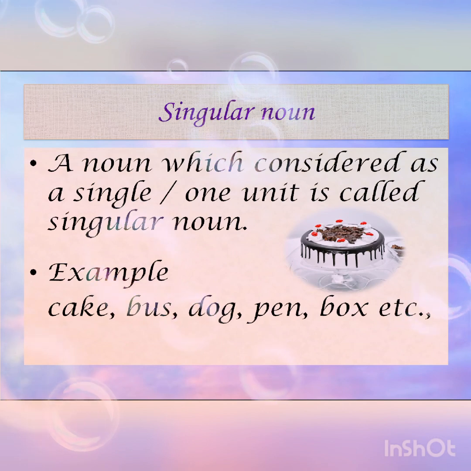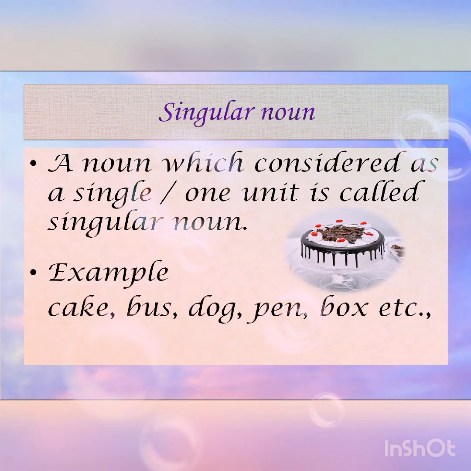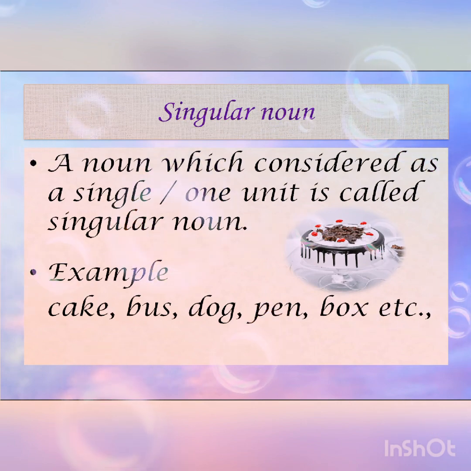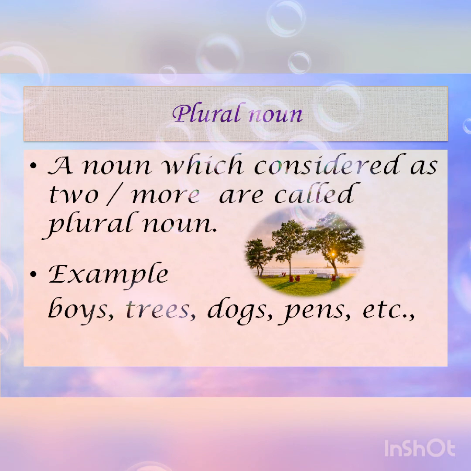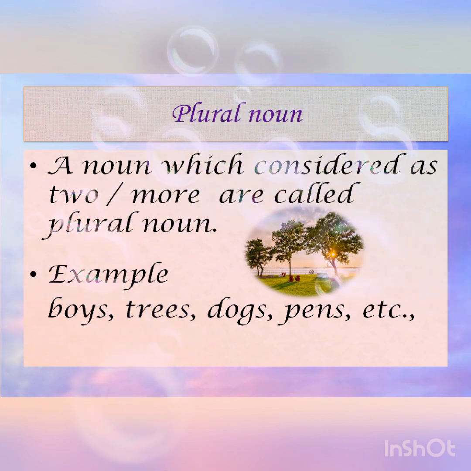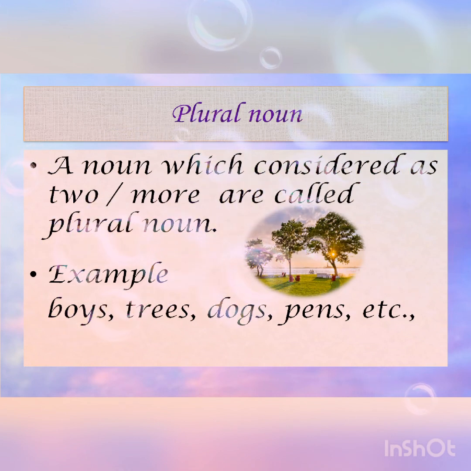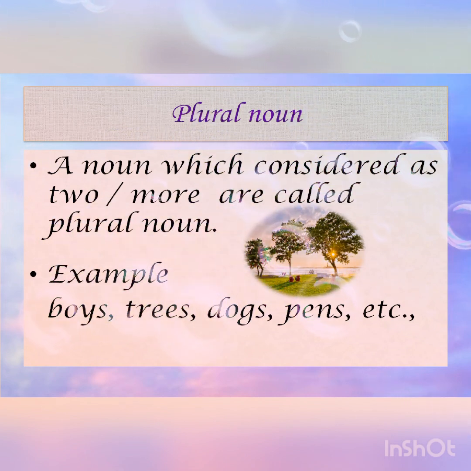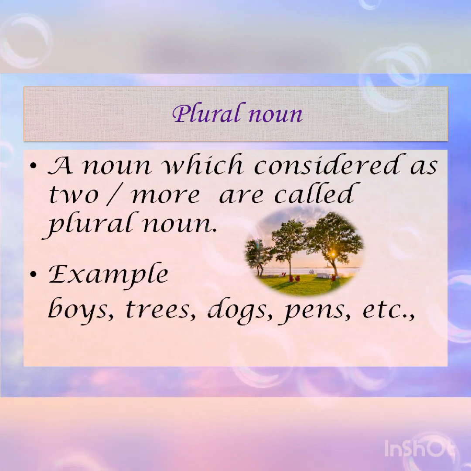For example, cake, bus, dog, pen, box, etc. Definition of plural noun: a noun which is considered as two or more things is called a plural noun. Examples: boys, trees, dogs, pens, etc.